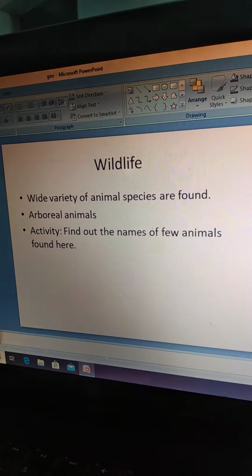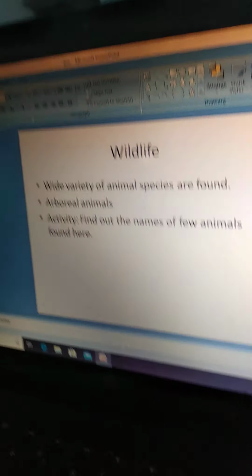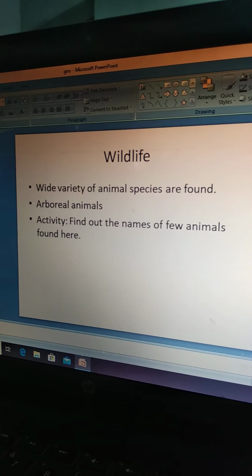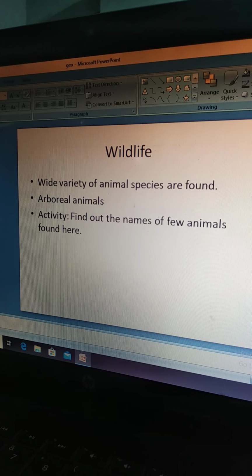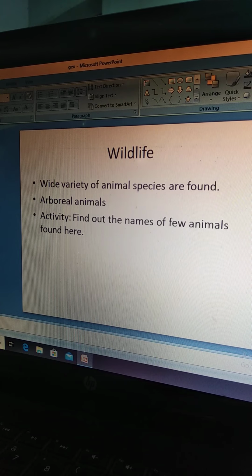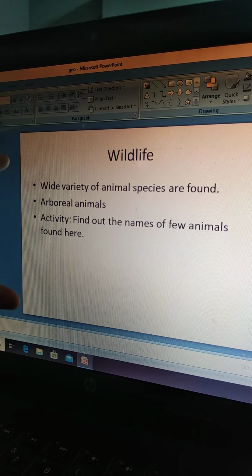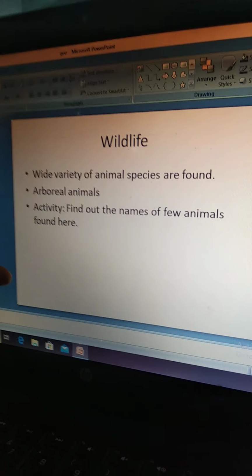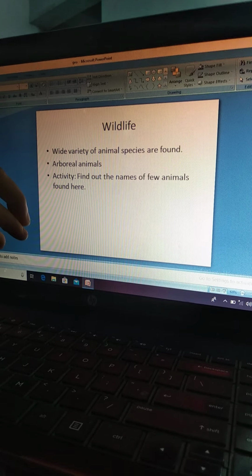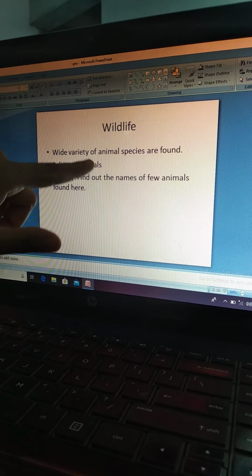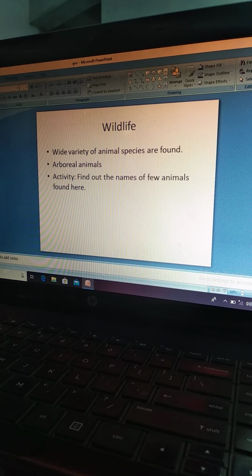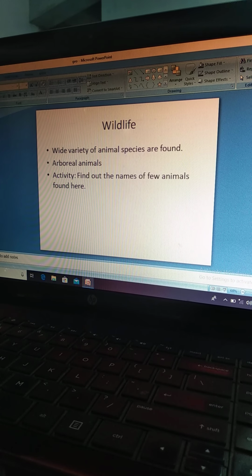Now talking about the wildlife, now actually if you have such a dense forest, so wide variety of wildlife also. So wide variety of animal species are found. Now this is the thing which you have to read on your own. I'll be sending you the PDF and you have to find out the various types of animals which are found in the equatorial region, right? Arboreal animals, you would be knowing that the animals which are living on trees, living in trees are known as the arboreal animals.